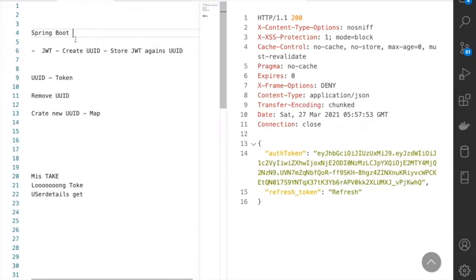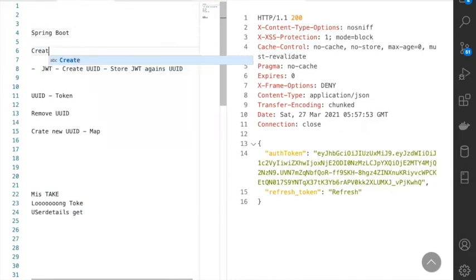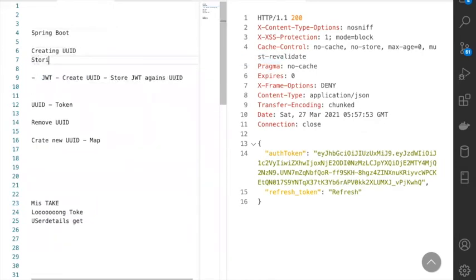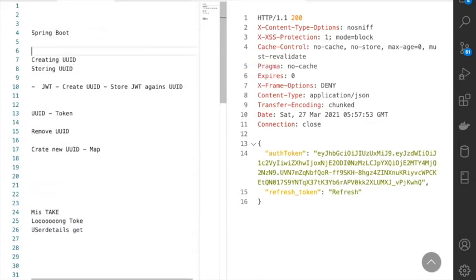Ultimately, what are we trying to do? The core logic is creating a UUID, a unique identifier. That's the key, and storing it. These are the only complexities. Shall we do it with Spring Boot? Yes, you can do it. The easiest way to do that is Cache Manager.